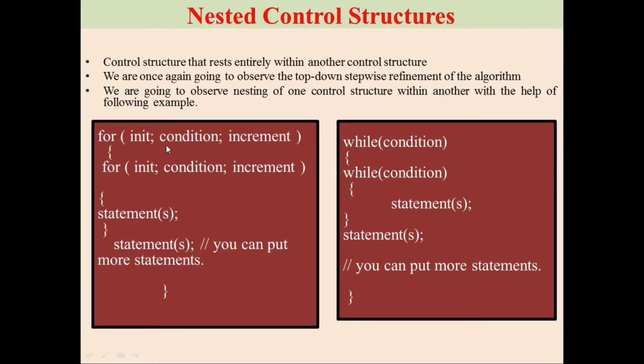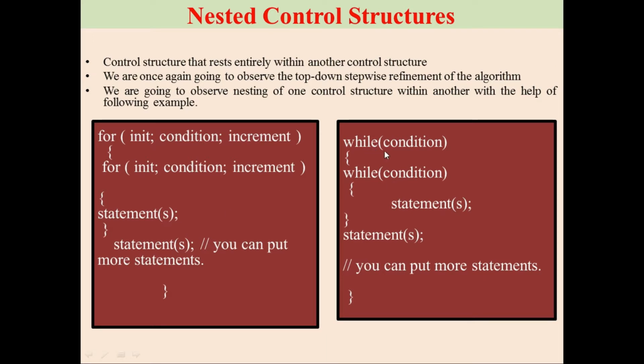This is the syntax for a nested for loop. This is a for loop with initialization, condition, increment, and then inside it you can write another loop. And then here are the statements for the inner loop, and here are the statements for the outer loop.